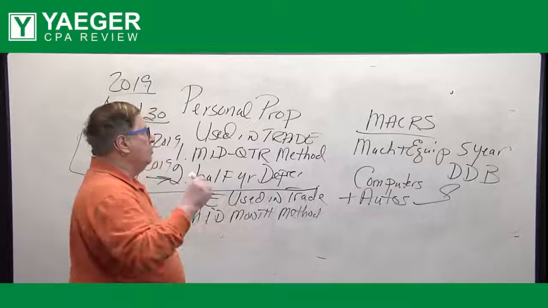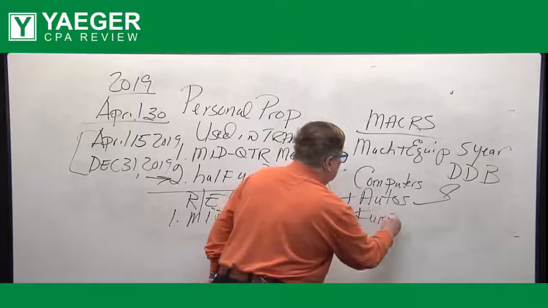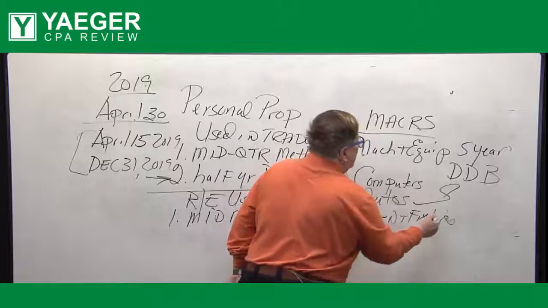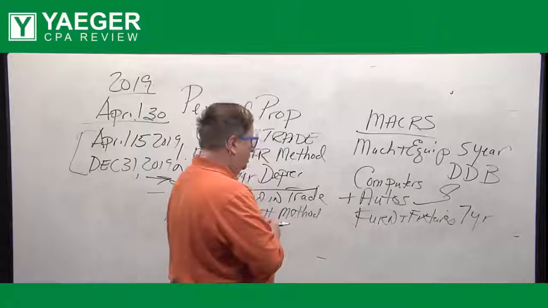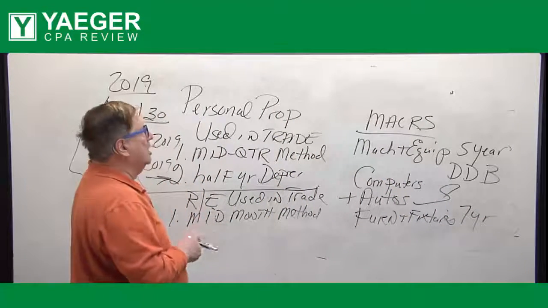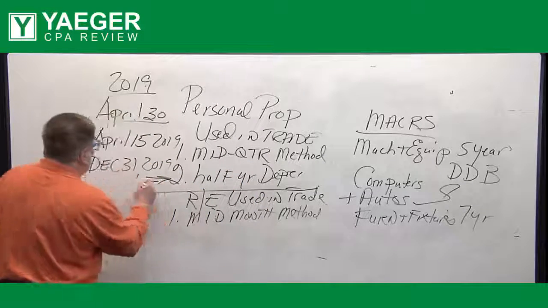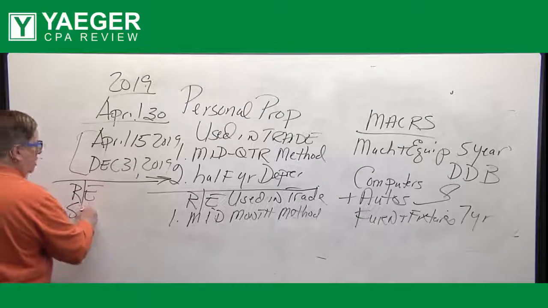Now, if you place in service furniture and fixtures, that will be 7-year double declining balance. Now, what are the lives for real estate under MACRS? For real estate, it's going to be straight line depreciation.